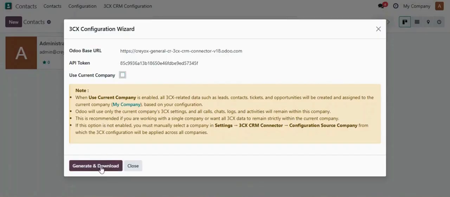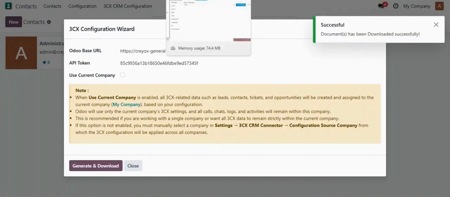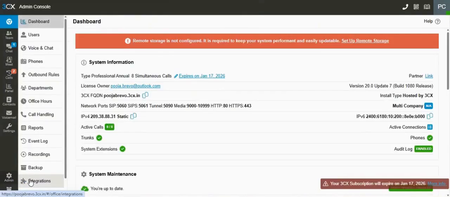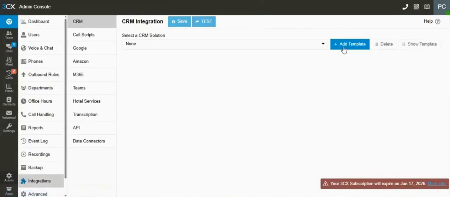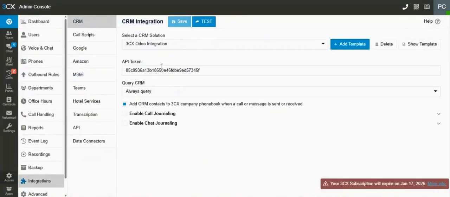Then clicking on generate and download will download one XML file which you will require to add in your 3CX account, that is on your 3CX dashboard. So going to your 3CX dashboard, then Admin, then Integrations, and clicking on Add Template, here you need to add the XML file which you have downloaded.